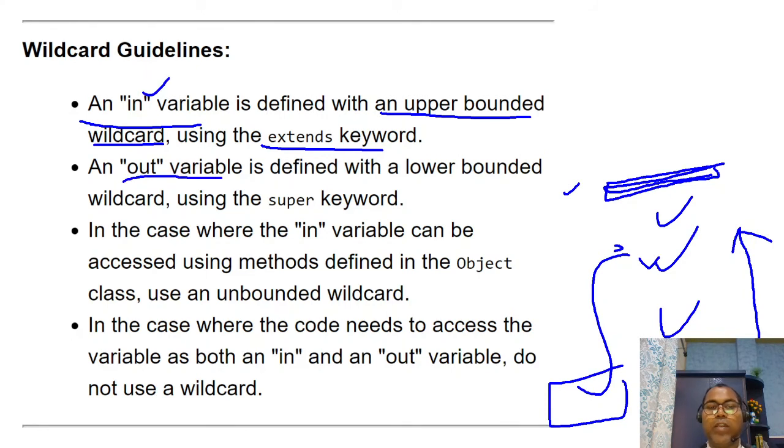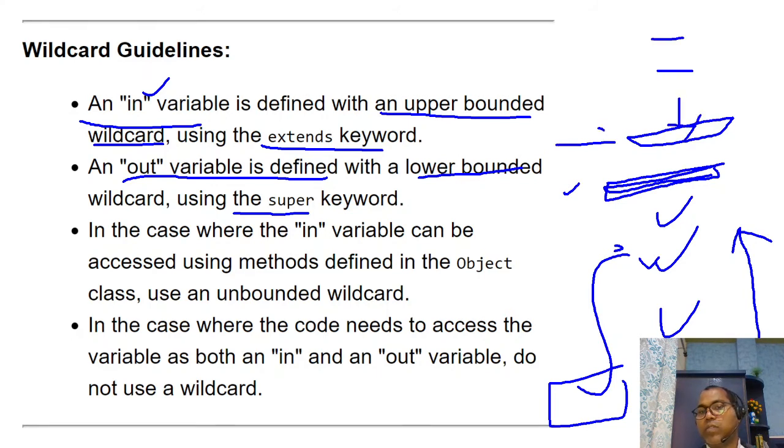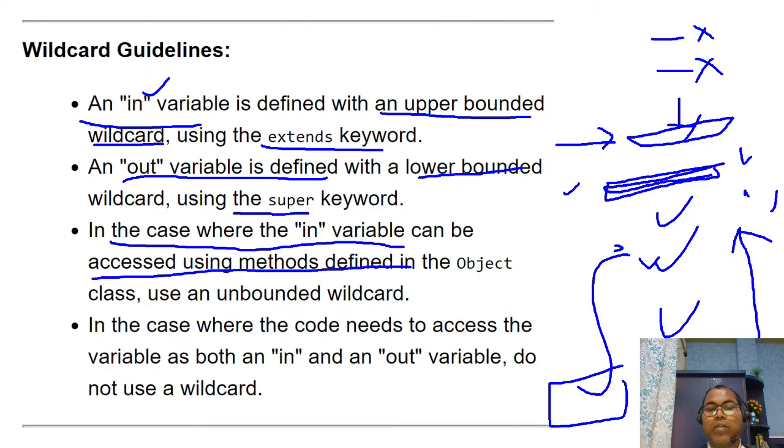And for an out variable, define your lower bound wildcard using the super keyword. So if this is only my subclass of A class and B class, you are specifying that this is a lower boundary, so only a set of superclasses are allowed. Any new class is not allowed. These are the scenarios where we can use each, and where we want both, we use the plain wildcard. Wildcard supports all the relationships.